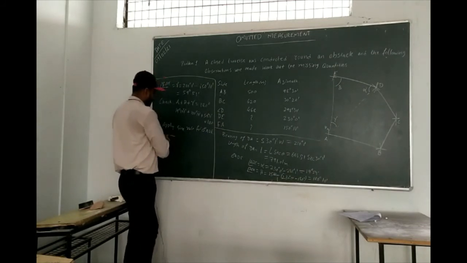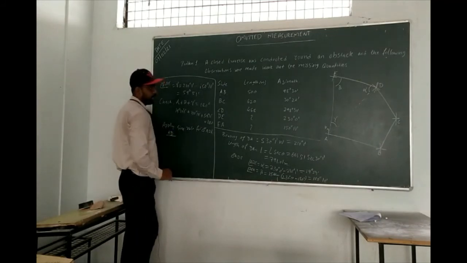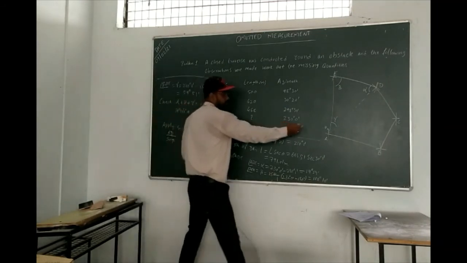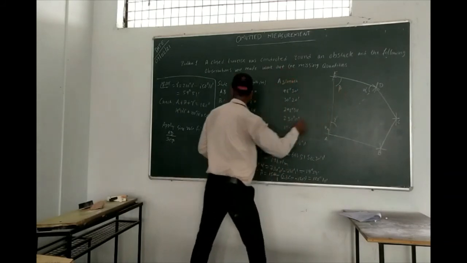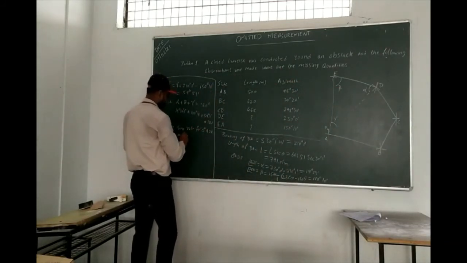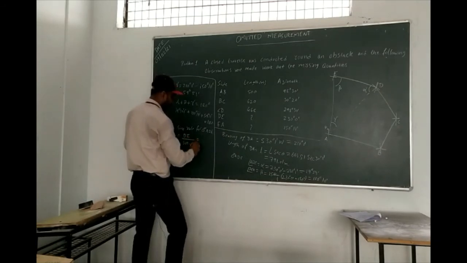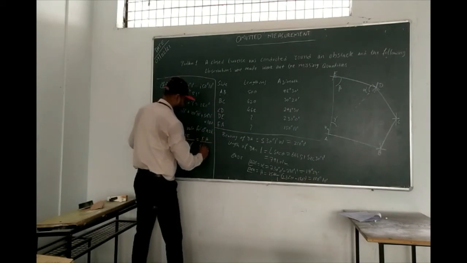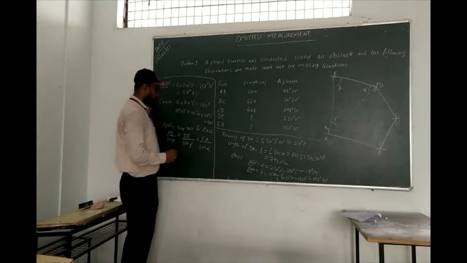First you take the length. Suppose I am going to take AD. So AD by sine beta, beta opposite. AD means this is opposite. Beta is equal to, next, DE. DE by sine gamma is equal to, next, EA. EA by sine alpha.